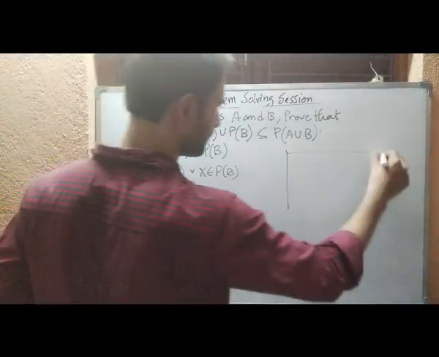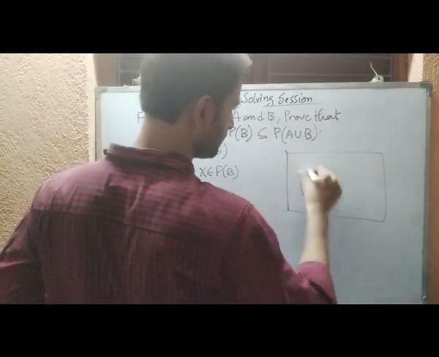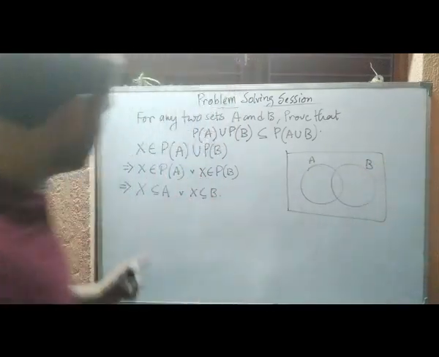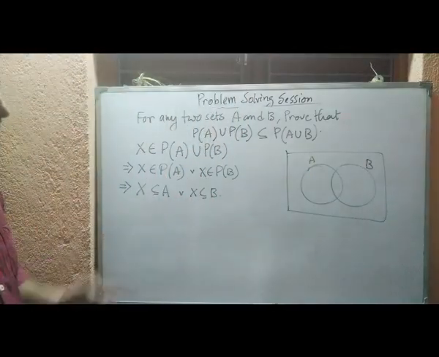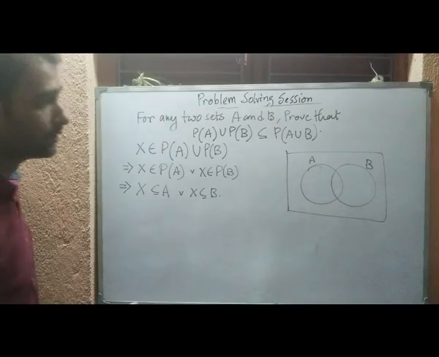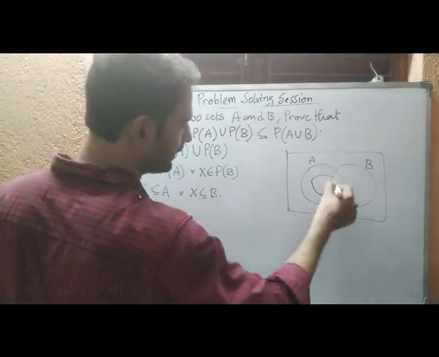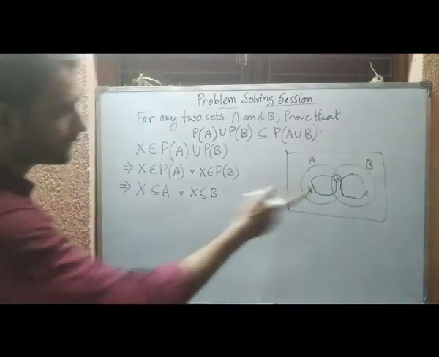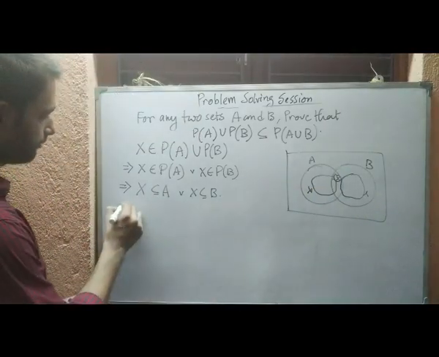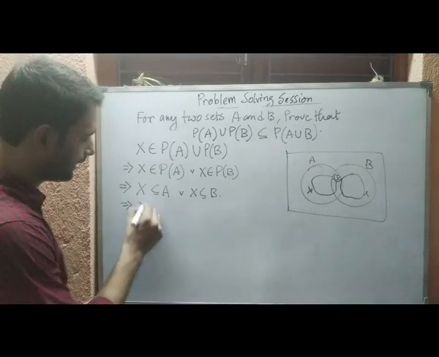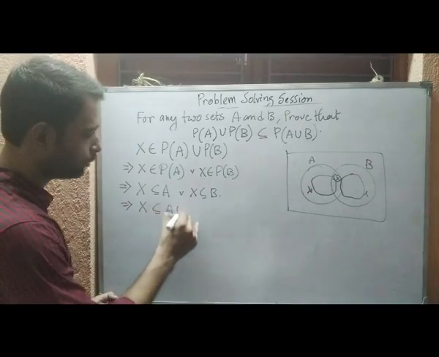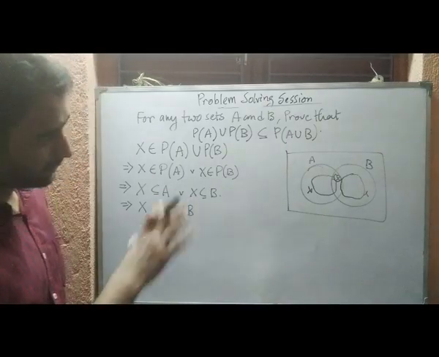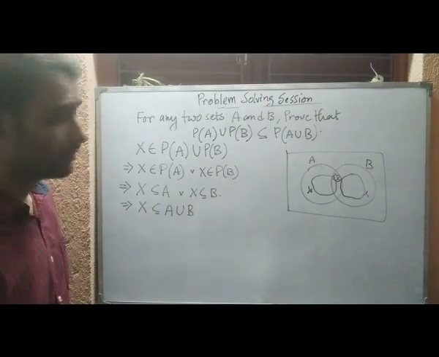Now what is the case here? This is A, this is B. They are saying that X is a subset of A or X is a subset of B. So either X can be here or X can be here, or these three conditions combinedly say that X is a subset of A union B. See, whatever the position of X is, it is inside the union.